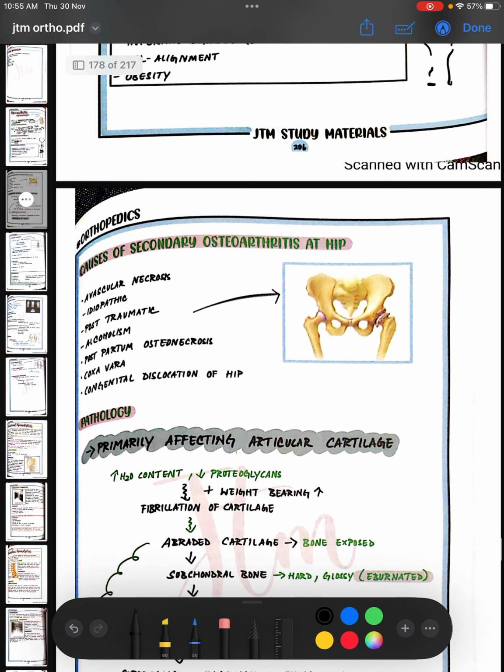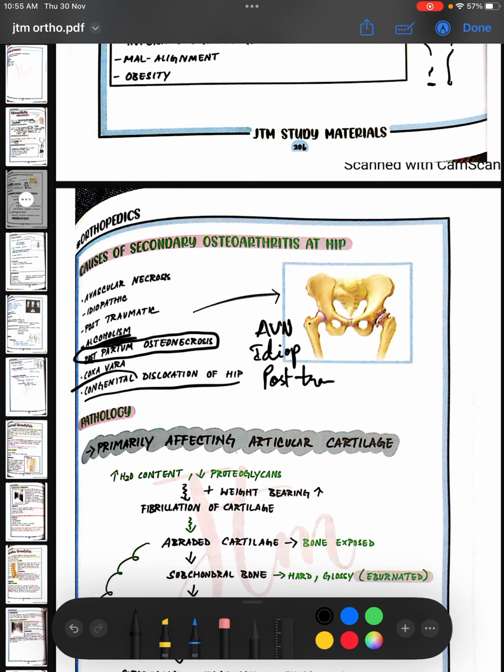Causes of secondary osteoarthritis of the hip. Whenever you talk about hip, talk about avascular necrosis. So you can have AVN. Anything in medicine, idiopathic. Okay. So then it could be post trauma. Okay. And then you can have alcohol or postpartum osteonecrosis. So avascular necrosis, postpartum osteonecrosis. Any malformations like congenital dislocation of the hip congenitally, or any improper alignment, so coxa vara.